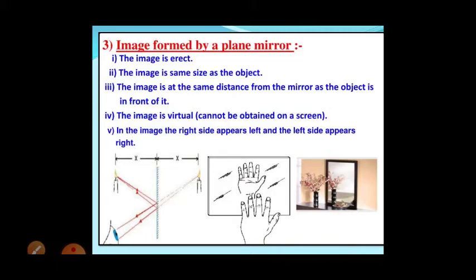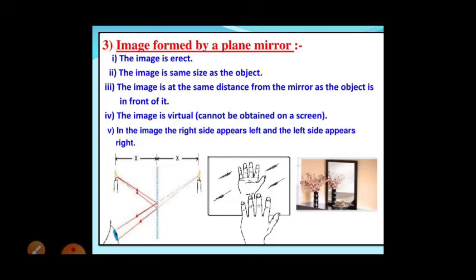First of all, the image will be erect. If we stand in front of a mirror, we can see our erect image, just how we are. The only thing you can observe is lateral inversion, which will happen laterally. That means we can feel that left is right, right is left. Like that, we can observe the lateral inversion.